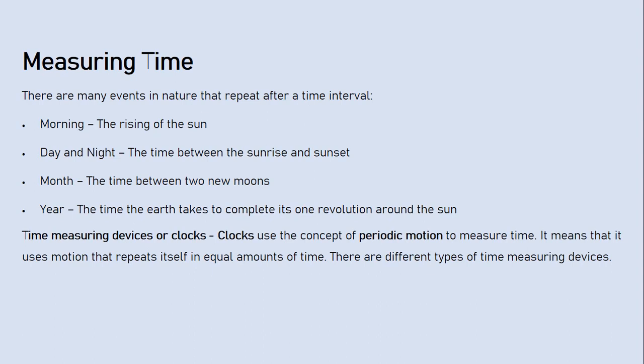Time measuring devices or clocks. Clocks use the concept of periodic motion to measure time. It means that it uses motion that repeats itself in an equal amount of time. There are different types of time measuring devices. So now we will see different types of time measuring devices.